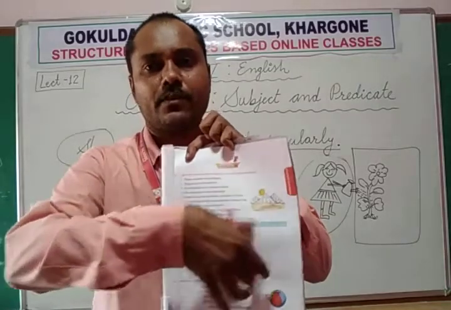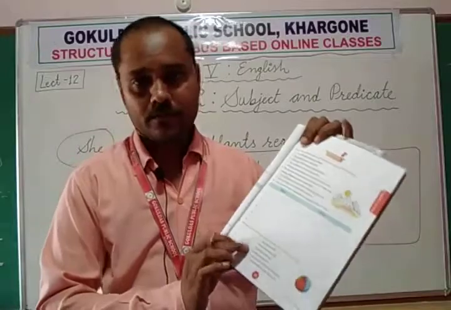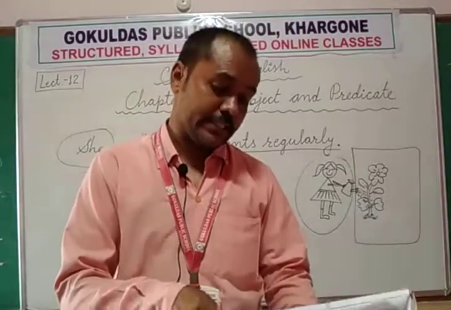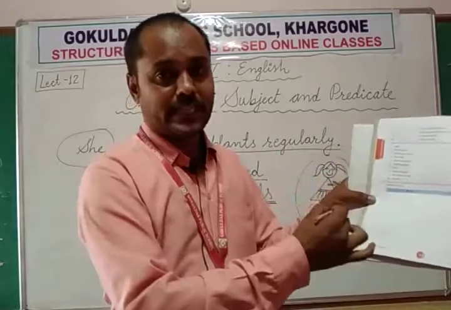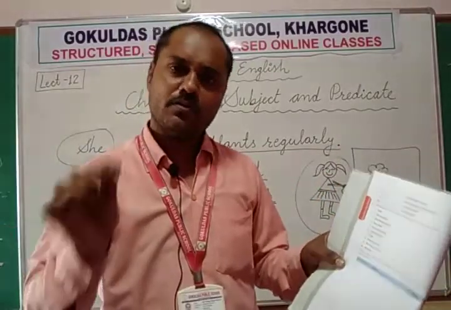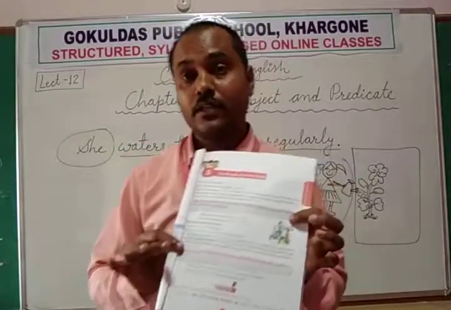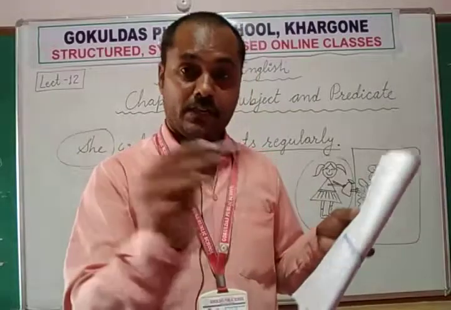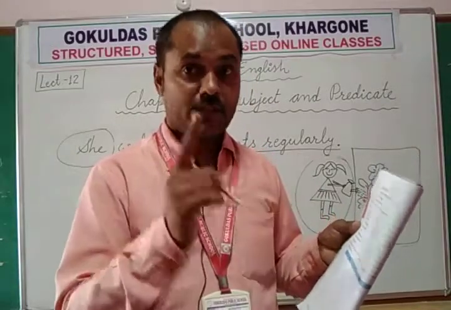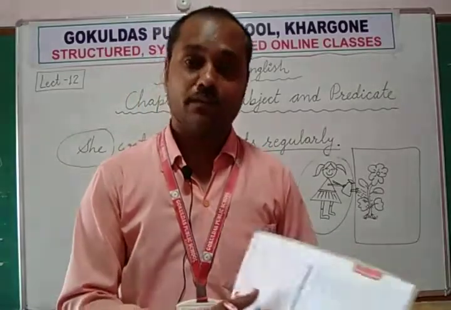So only this table you note down in exercise A. Then exercise B you need to note down, and exercise C also you need to note down, but skip exercise D. Don't write it in the notebook, just do it with pencil. So whatever we are solving in the book, all the students, you need to solve it with pencil in the book first, then you note it down in the fair CW notebook in the grammar portion.